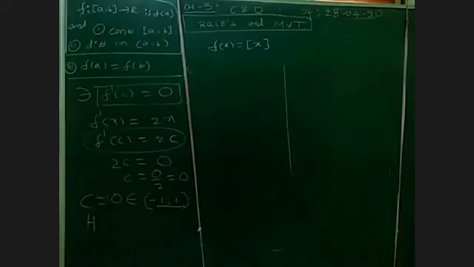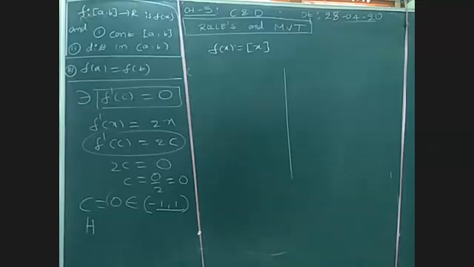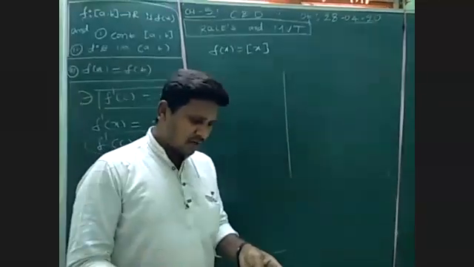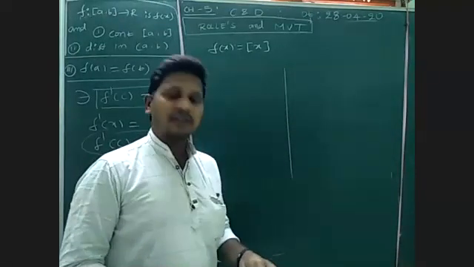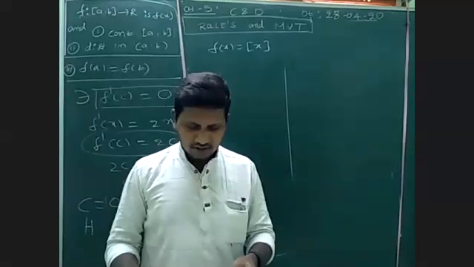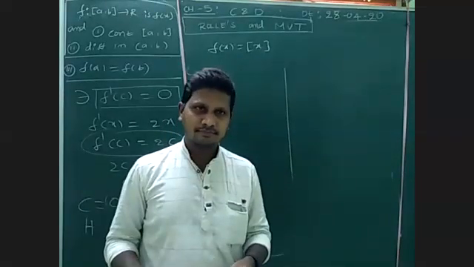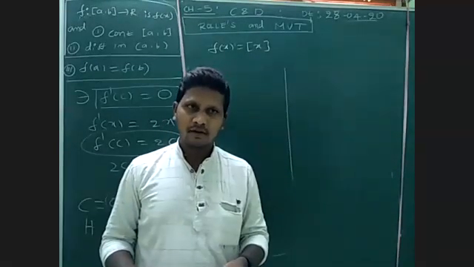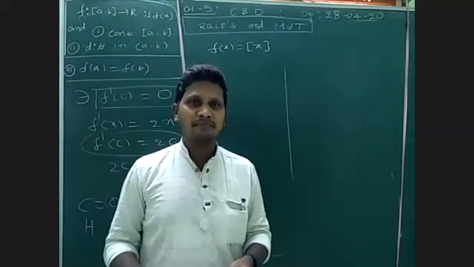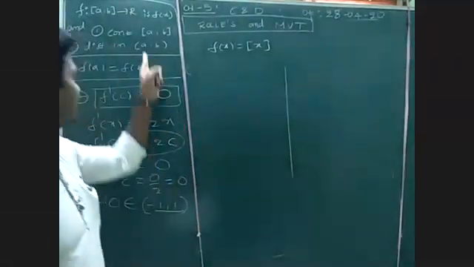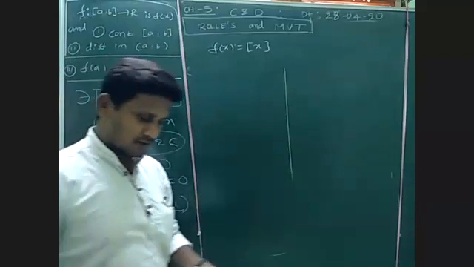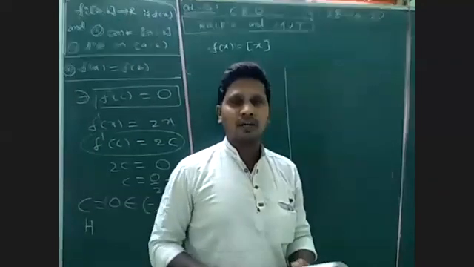What is the first question here? Just randomly see the question. First question is verify Rolle's theorem for the function. Is the first function a polynomial or not? Yes, sir. The given function is a polynomial, so it is clearly continuous and differentiable, whatever the interval given, and we need to check only the third condition.